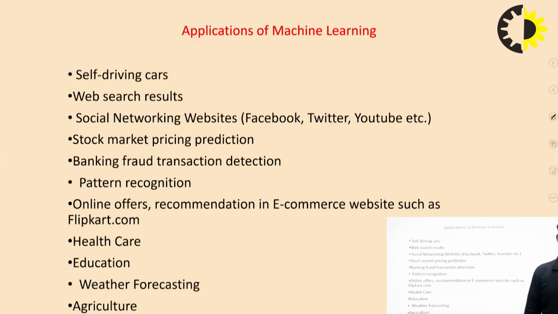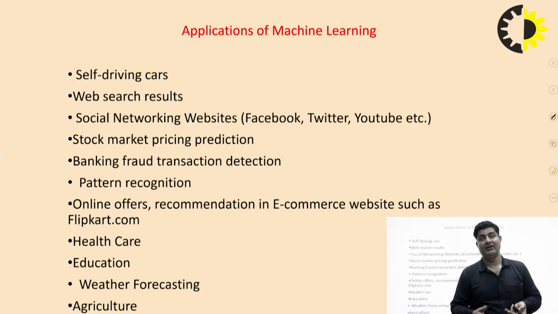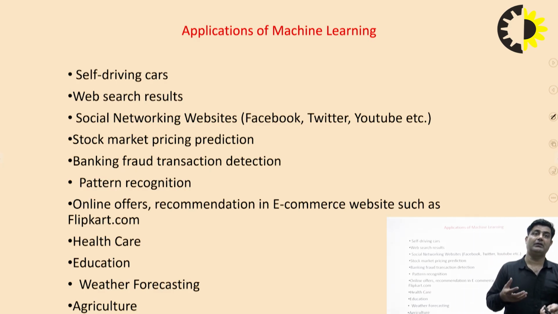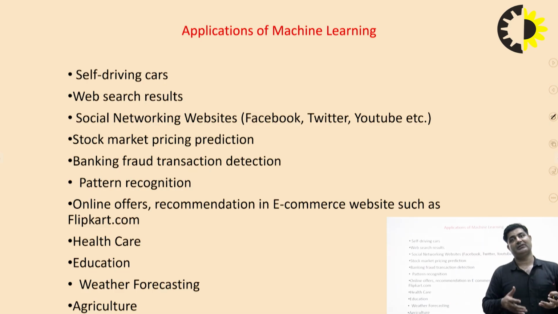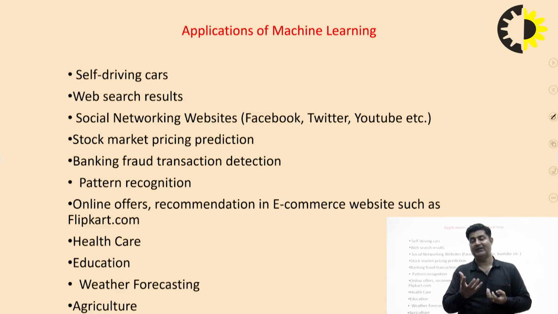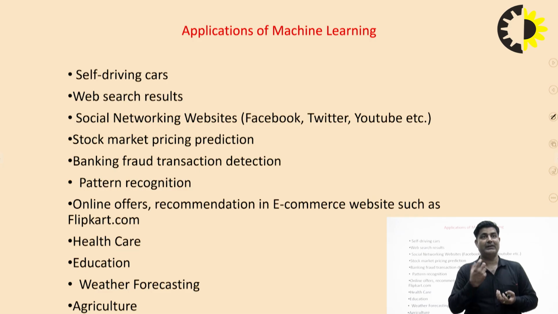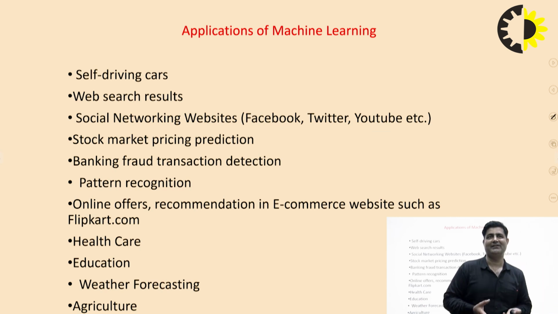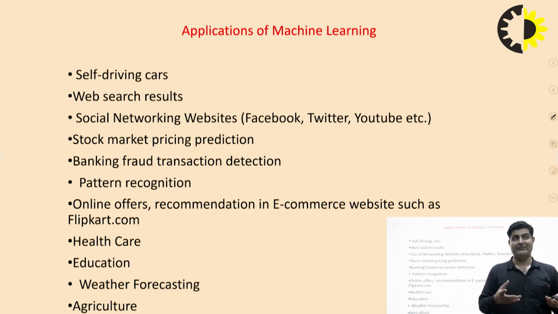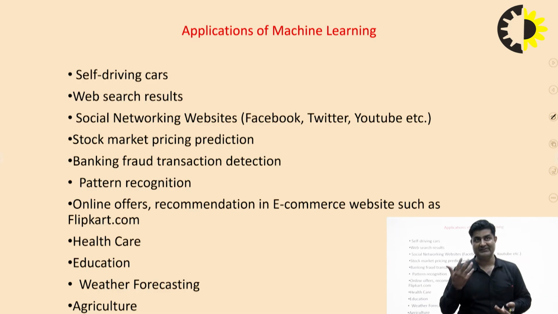Then we have web search results and social network websites. Every website, Facebook, Twitter, YouTube, uses machine learning. Suppose we use any YouTube channel and run some video, then we can find related videos. They try to understand the customer sentiments and give similar videos on the next page. So what happens? They use the sentiments and use a machine learning algorithm for that. We also have web search results, and they also use machine learning for that.